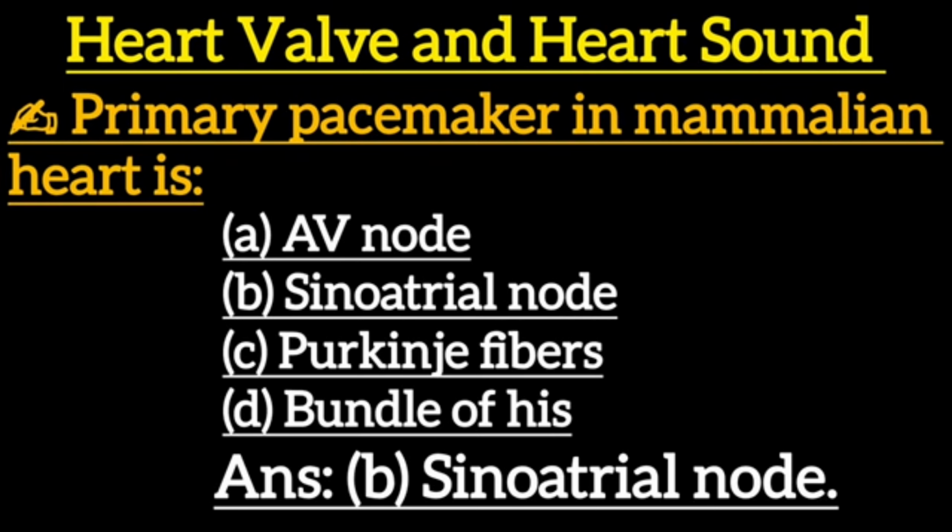Next one: the primary pacemaker in the mammalian heart is: option A, AV node. Option B, sinoatrial node. Option C, Purkinje fiber. Option D, bundle of His. Correct answer is option B, sinoatrial node.